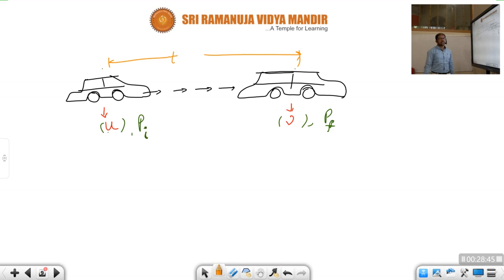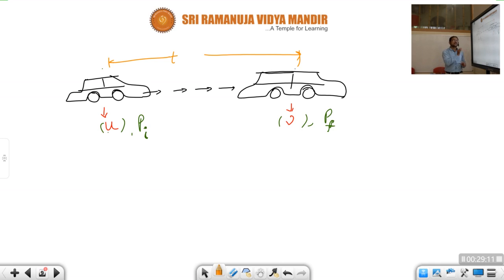Within some certain time, what happened? The momentum of the body changes from the initial value to the final value, due to the change in velocity from initial to final. I already mentioned this, children.